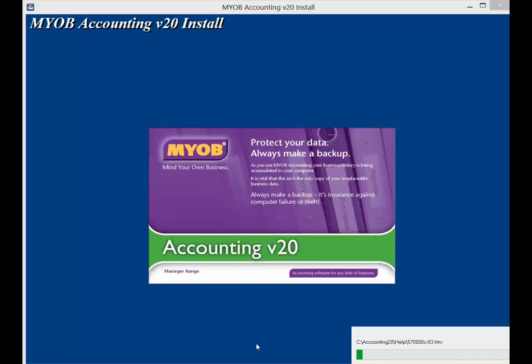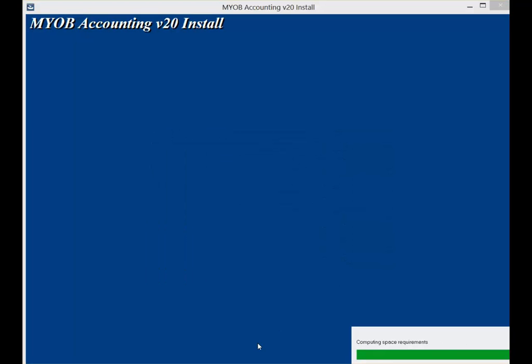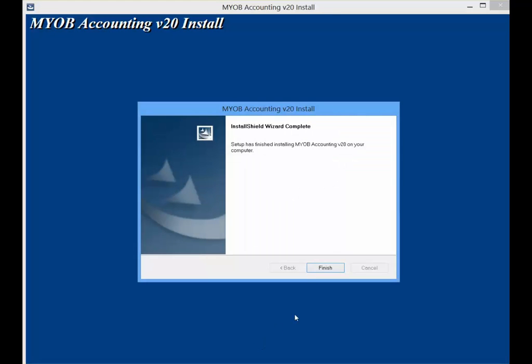The screen shows the installation is in progress. Please do not click any options. This shows that the installation is complete. Click on Finish.